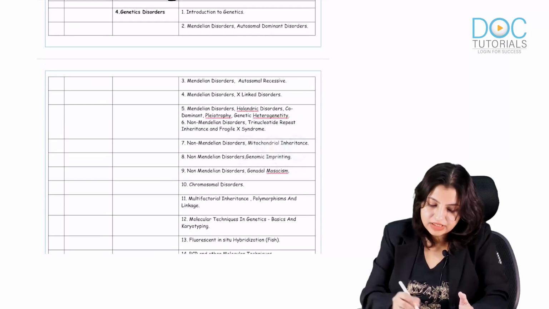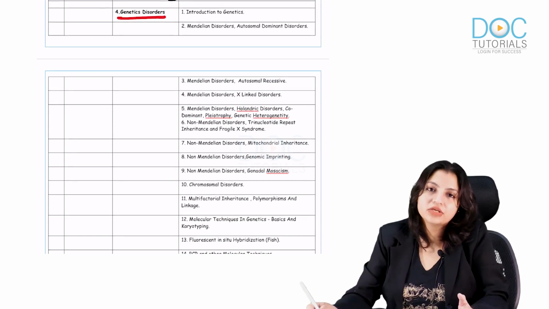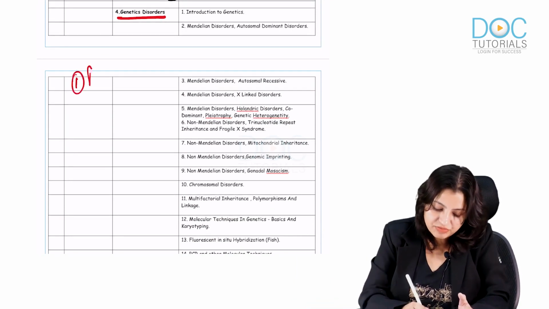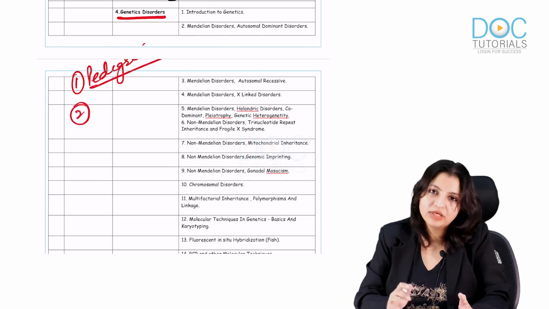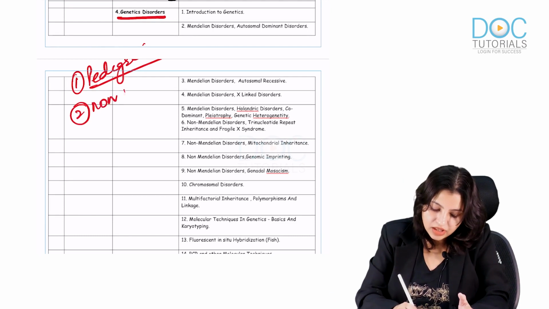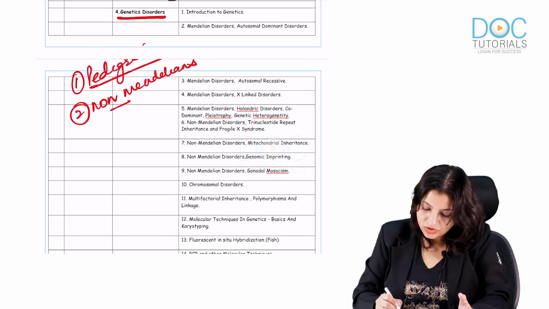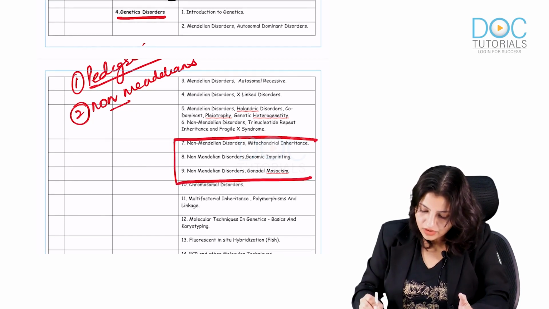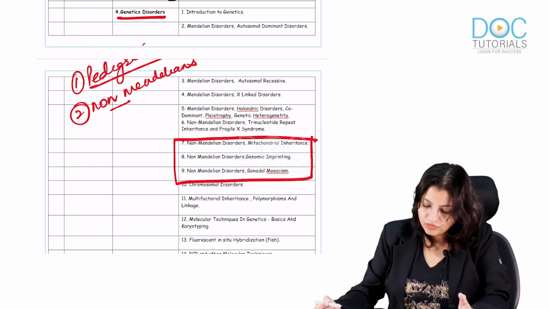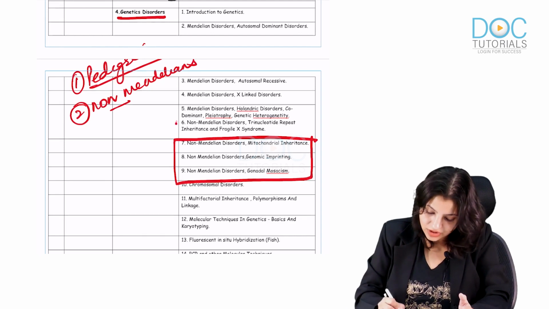Coming to the genetic basis, what are you supposed to know in genetics? First and most important is pedigree analysis. Everybody should be clear with the pedigree because one or two pedigrees will always come in the exam. Non-Mendelian disorders are one of the favorites of examiners, so you should know non-Mendelians, that means the 4-1: mitochondrial, imprinting, mosaicism, and trinucleotide repeat mutations. So where is trinucleotide? Yeah, here.